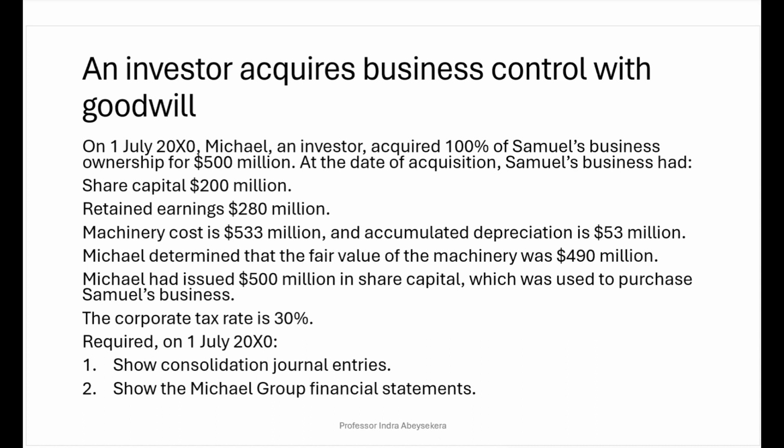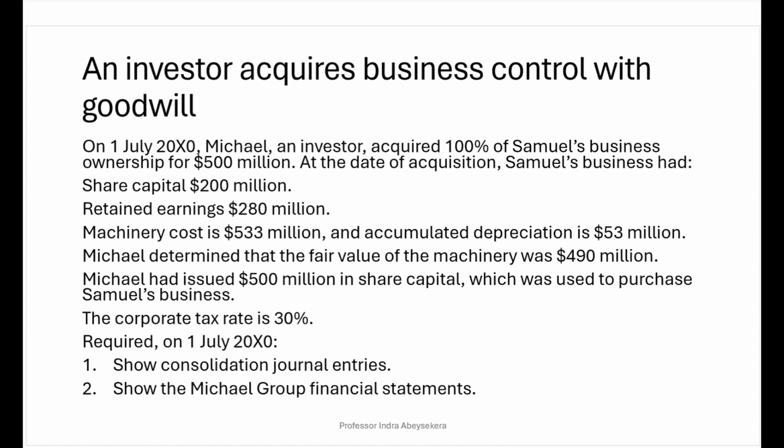Samuel has not revalued this asset at the date of acquisition. So Michael determined that the fair value of the machinery was 490 million, 10 million more than the carrying value. Michael had issued 500 million in share capital, which was used to purchase Samuel's business.